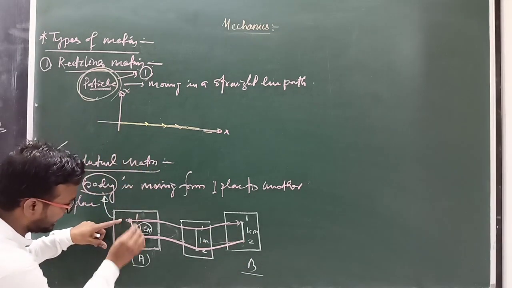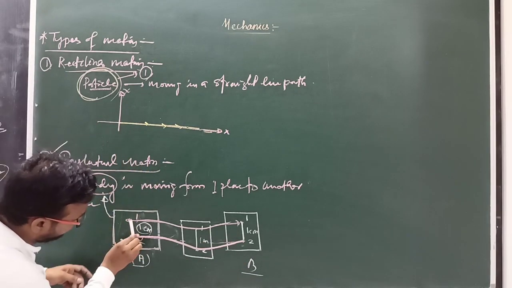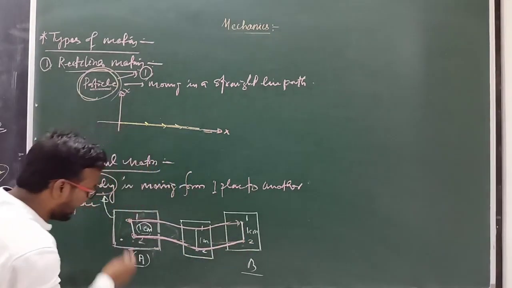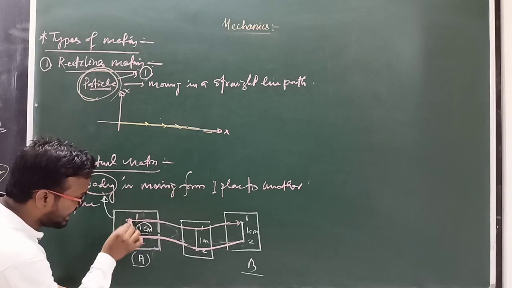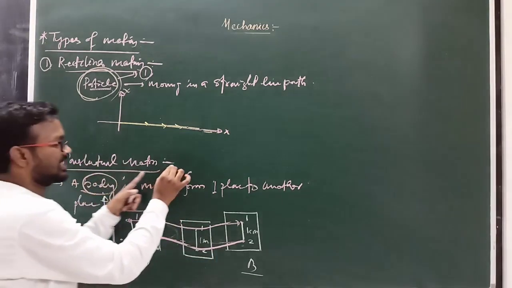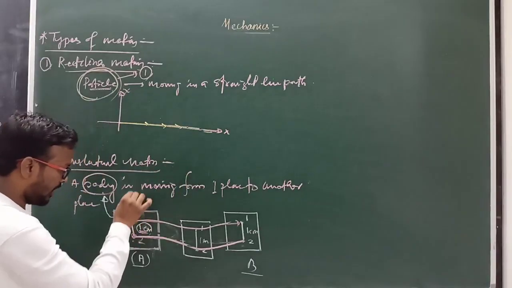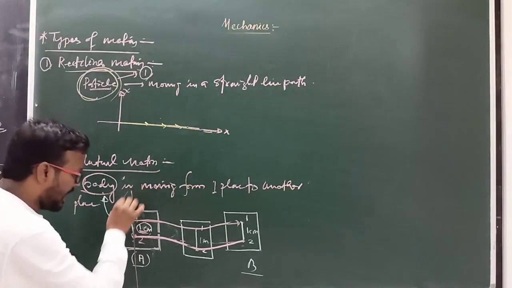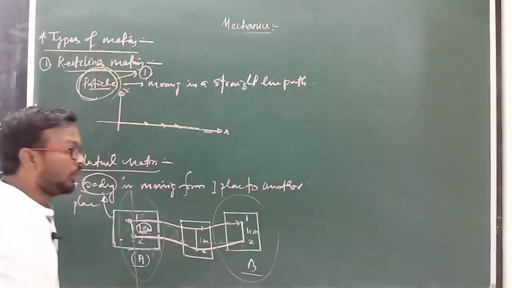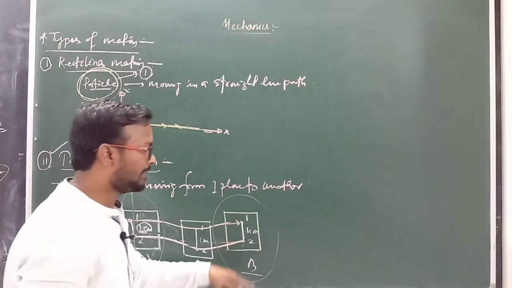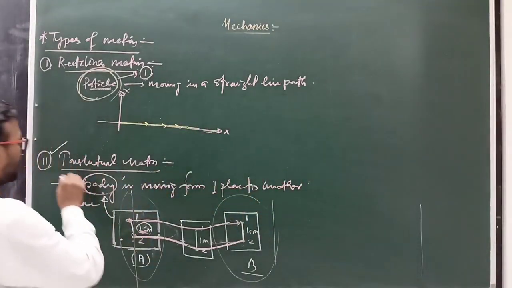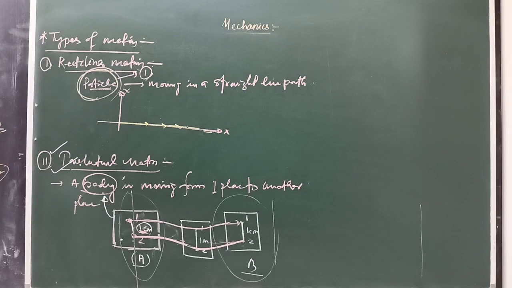So these particles are moving parallel to each other, and the interatomic distance or space between two particles never changes. That type of motion is known as translational motion. Clear? But here one position changes to another position, like when a bus moves from one place to another place, that type of motion is known as translational motion.